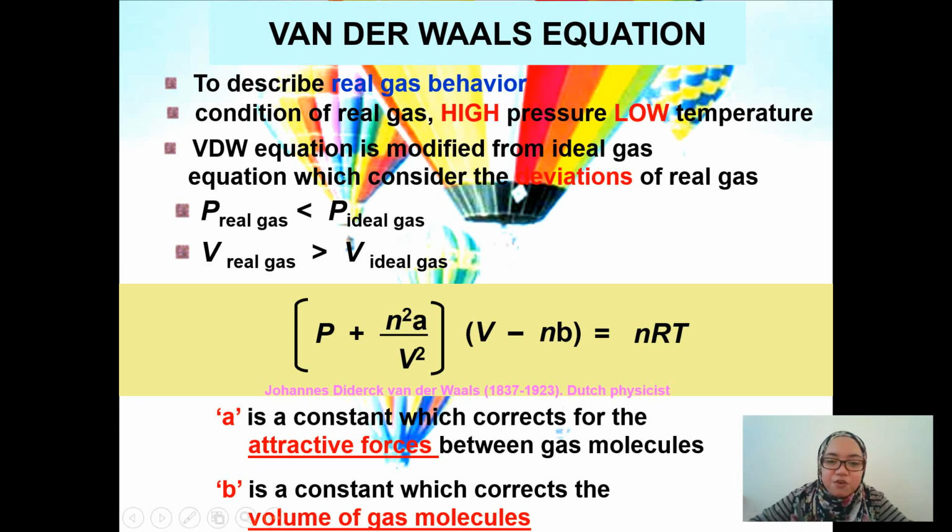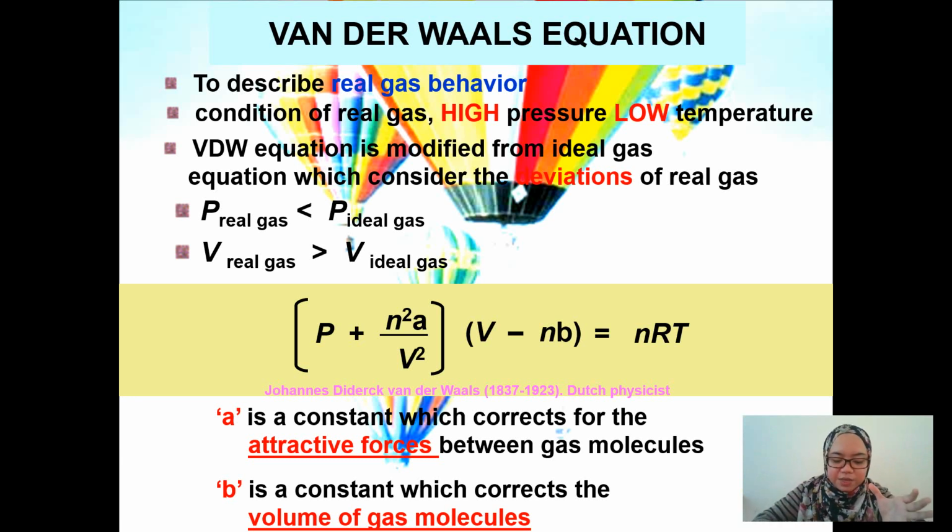For B, B is the constant that corrects the volume of the gas molecule. By having said that, when B is smaller, that means the volume occupied by the gas molecule is also small.